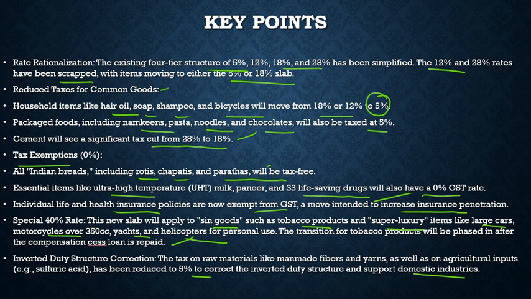So we understood what is the motive of the government here, that there should be more consumption and more money available in the hands of the people. And with respect to sin goods, they will make them expensive so that, as they are harmful for health, eventually people may get less attracted to these goods.